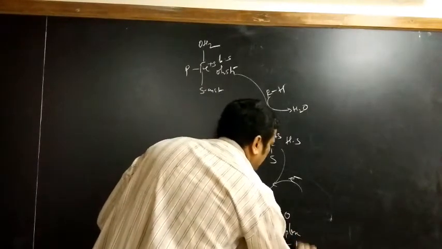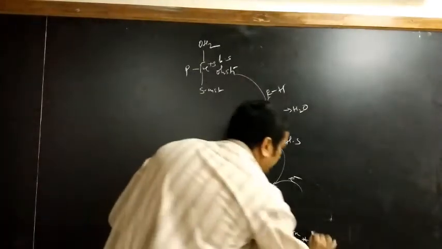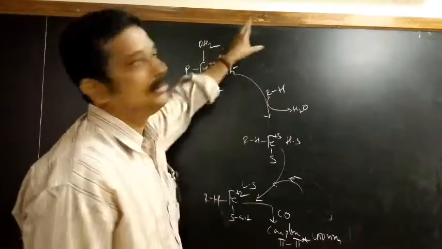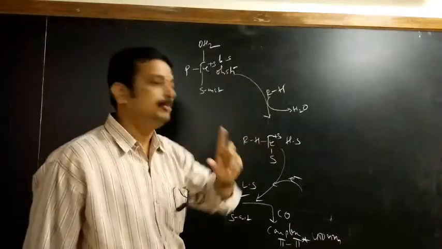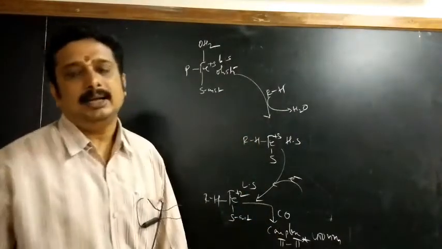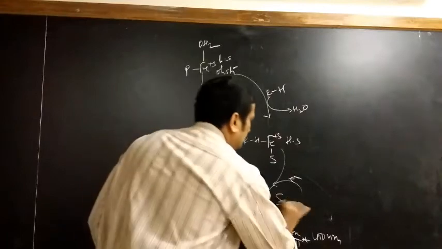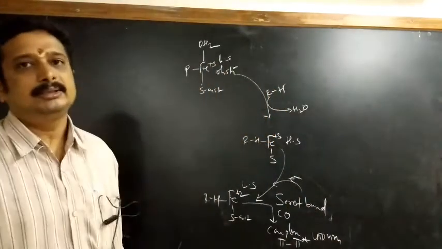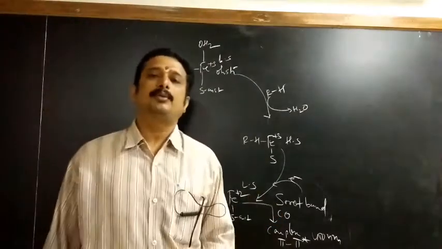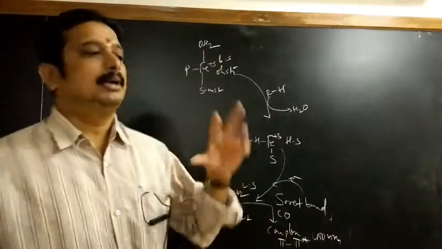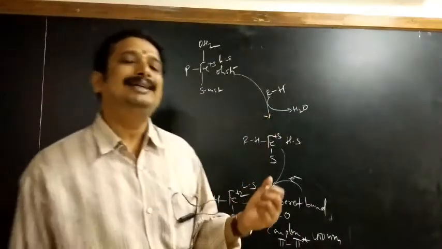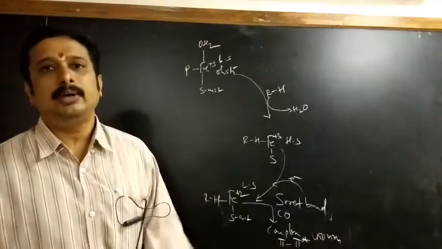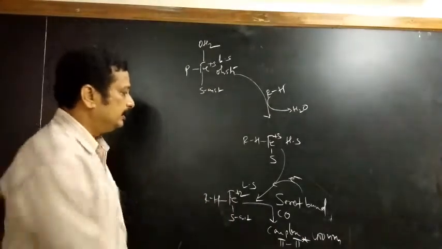Here we observe a pi to pi star absorption at 450 nanometer, and that is called P450. P450 has come because of this complex, and we call that the Soret band. What is the Soret band? For 2 marks: the Soret band is the absorption of the porphyrin, protoporphyrin ring, because of the pi to pi star transition, which is absorbed at 450 nanometer, at high energy.